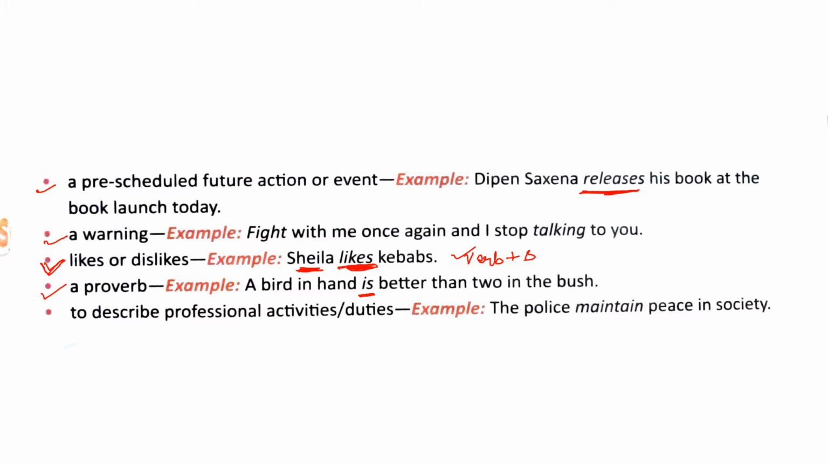Last one, to describe professional activities or duties. For example, the police maintain peace in society. So it's talking about some professional activity, right? Activity that happens in the profession of police or forces. The police here is plural, so you use the base form here, maintain. It will not be maintains. So these are the places where we use simple present tense.